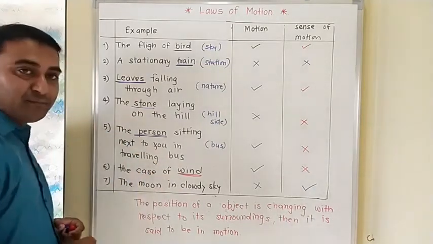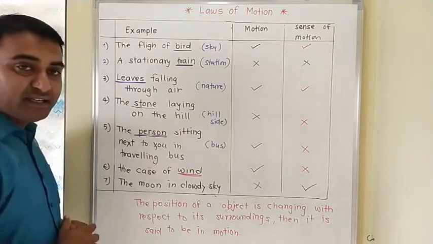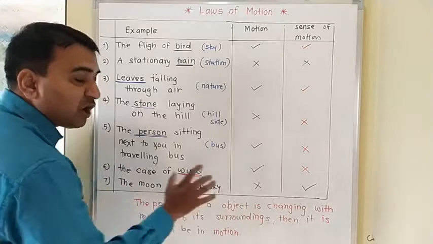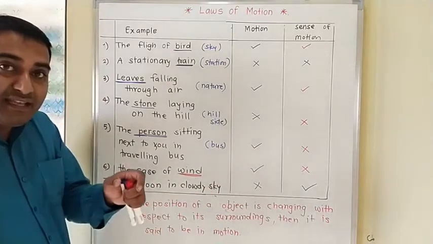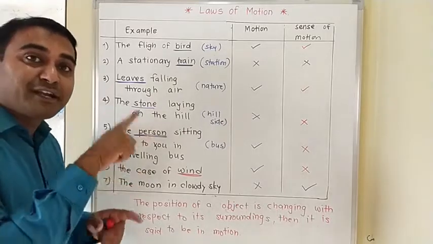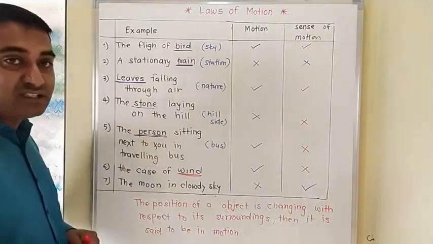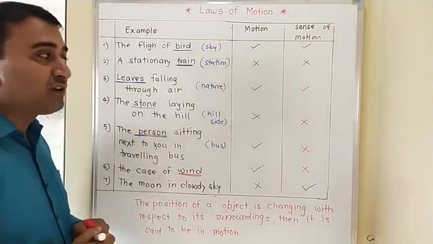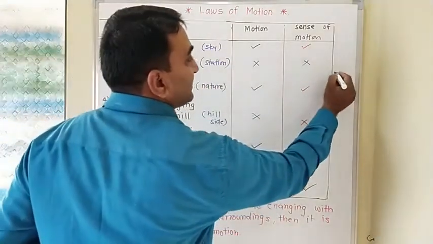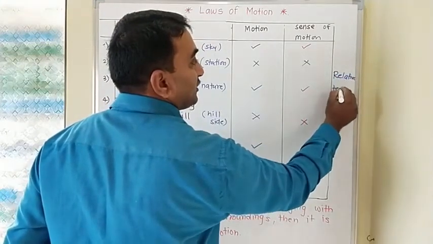In the last example, the moon in the cloudy sky, what is going to happen here? See here, there is not a motion of the moon. There is a motion of the cloud, that is, the surrounding is changing with respect to the object. So we are getting the sense of motion. From this discussion, we reach the conclusion: motion is a relative term. What kind of term? A relative term.